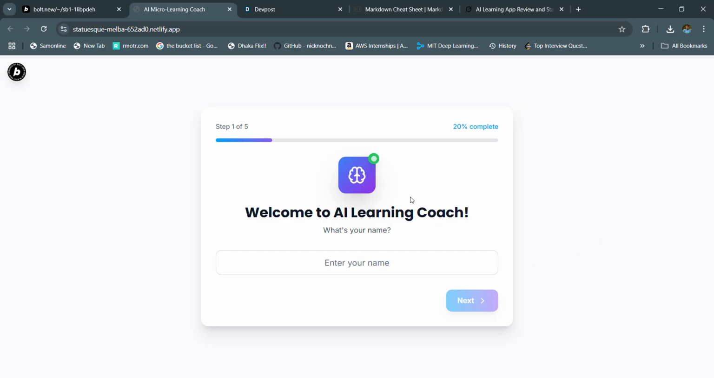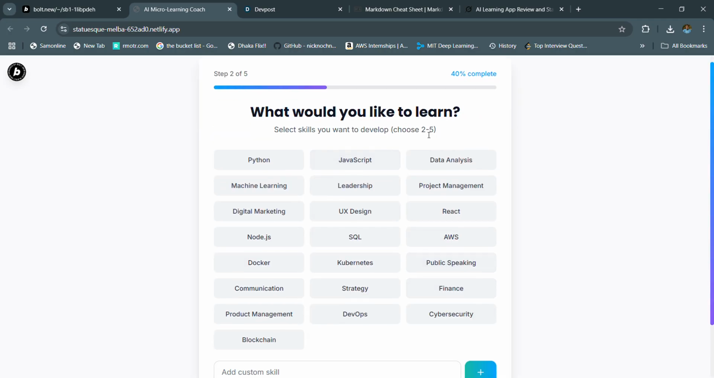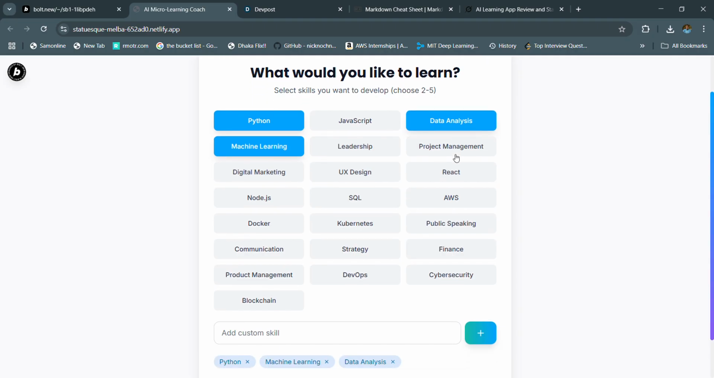If you go through the app, we can see that first of all, let us give our name. Then we choose what we want to learn. We have to choose 2 to 5 items. We select Python, machine learning, data analysis, these kinds of projects.